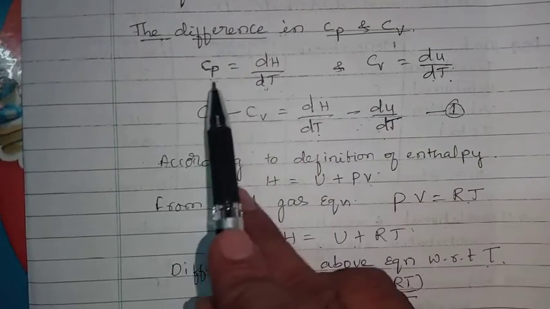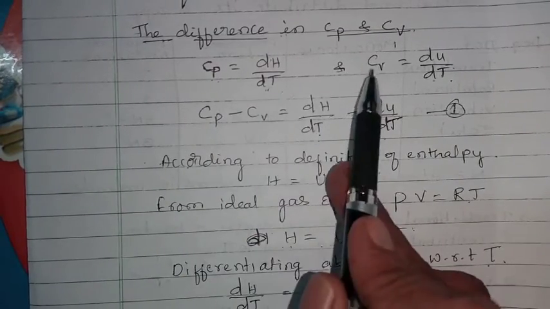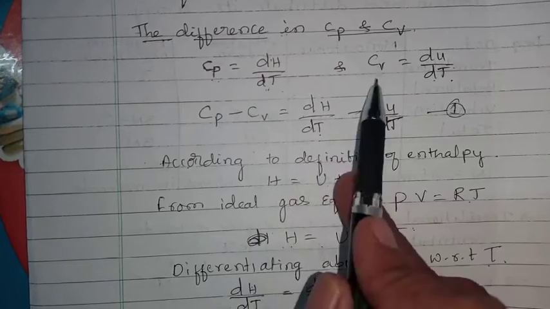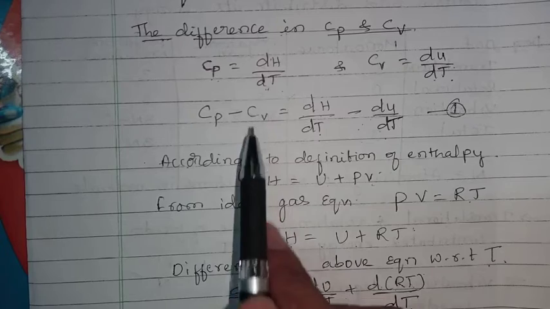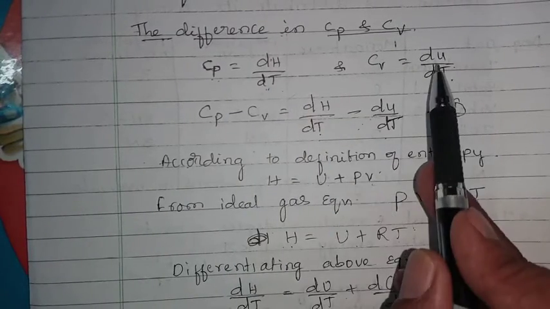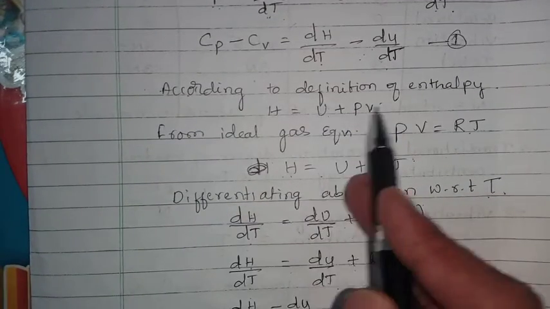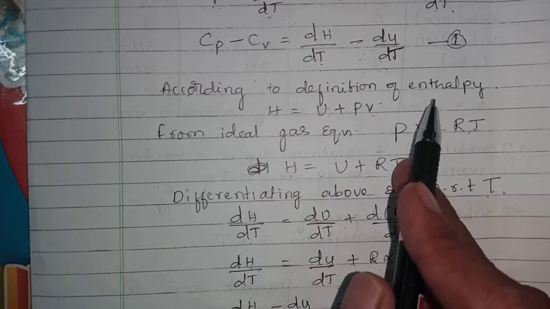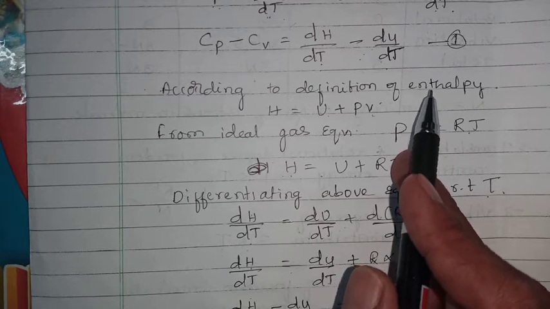As you know, the Cp value is greater than the Cv value, so to take the difference we have to subtract Cv from Cp. So Cp minus Cv is dH by dT minus dU by dT. According to the definition of enthalpy, which you already learned, enthalpy is the total heat content of the system.